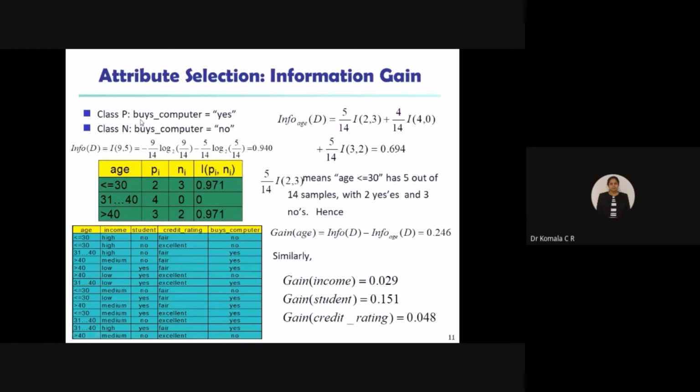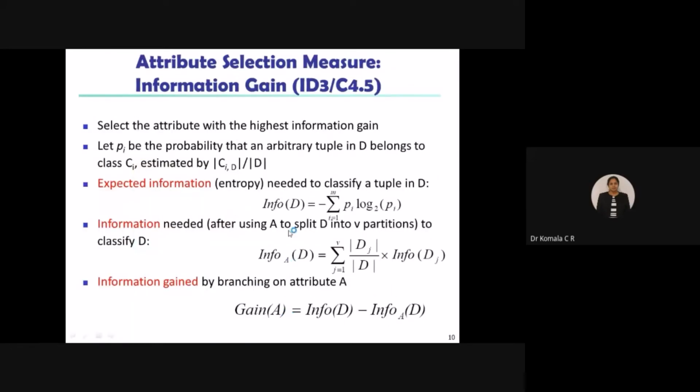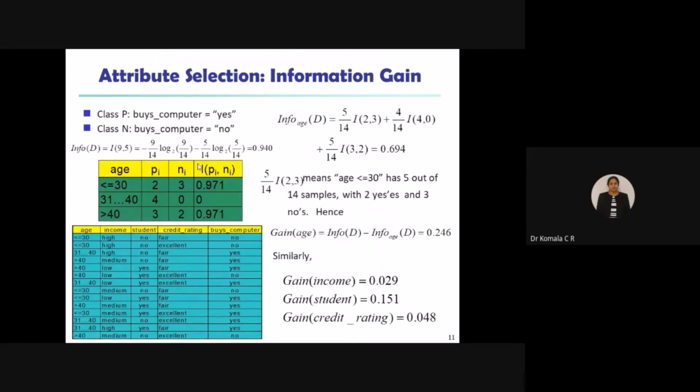Getting my points, friends? So I will use these class names here as an attribute with respect to age now. Pi I will consider with respect to class P, and Ni with respect to class N. It is just a notation I have used to analyze how many yes and how many no's there are for the different categories of age group. Fine. So I of Pi comma Ni means, as in the previous slide, you need to find info of D, then info A of D, all that. I'll come back to that. Let us complete this table now. Later I'll explain how to evaluate I of Pi and Ni. I is nothing but info here.